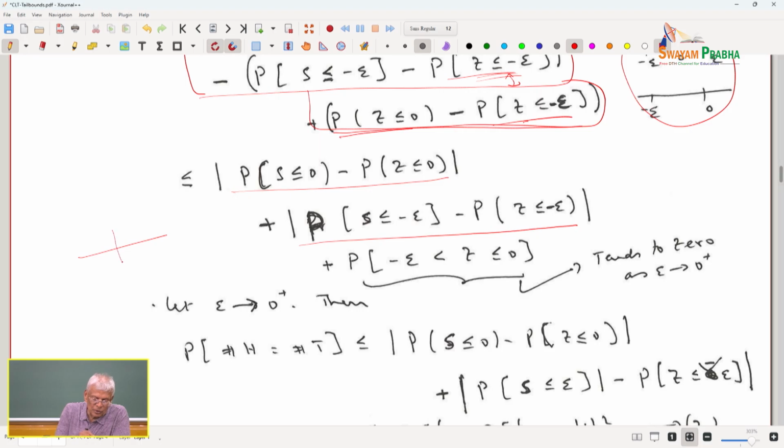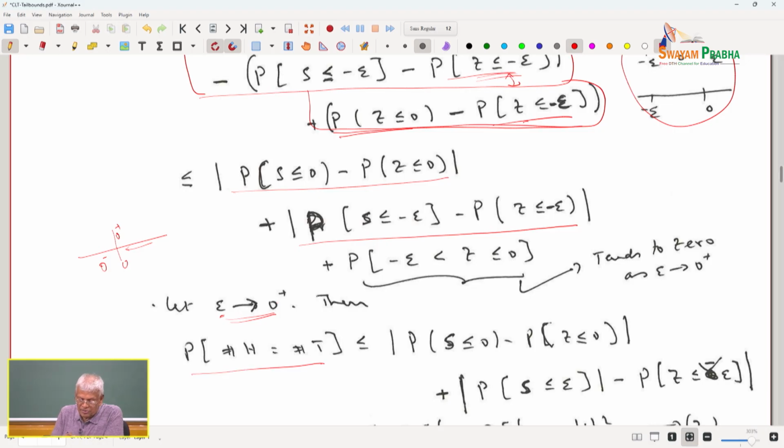I want you to understand the notion of 0 plus. When you say epsilon tends to 0 plus, it means epsilon tends to 0 while remaining positive. Likewise, there is also a concept of 0 minus. Epsilon tends to 0 minus means epsilon remains negative, but tends to 0 from the left side. 0 plus means epsilon remains positive and tends to 0 from the right side. So, I am keeping epsilon positive, but smaller and smaller.